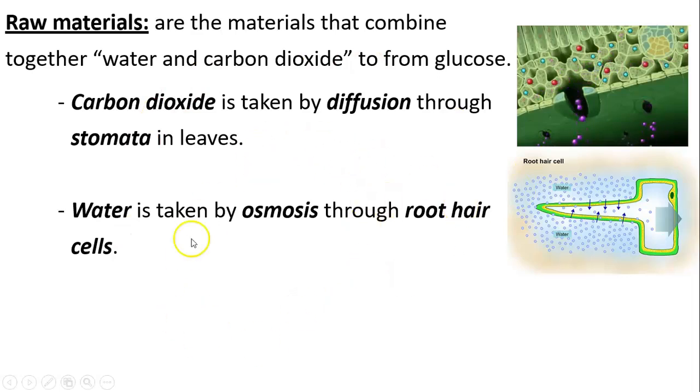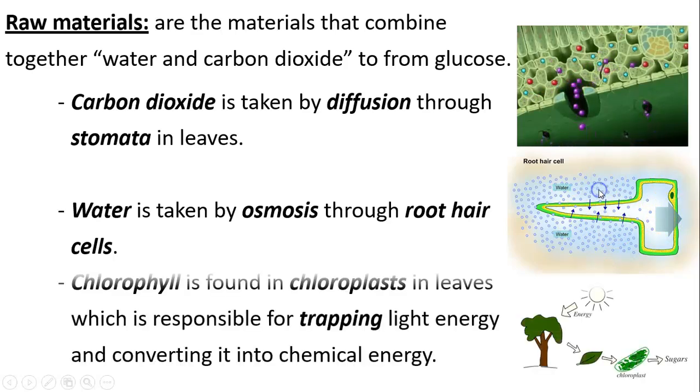So water enters by osmosis. What was osmosis? It was the movement of water molecules from high water potential to low water potential. So here we have a lot of water, and inside the cell, it's concentrated cytoplasm. So the water will always move by osmosis from the high to the low concentration.